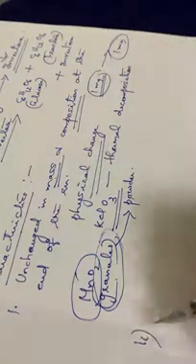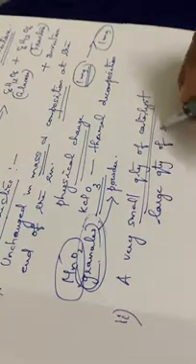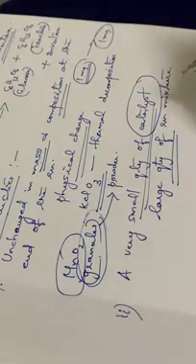Then the second point is that a very small quantity of catalyst is needed for a chemical reaction to carry out. A very small quantity of catalyst is required for a particular reaction. Sometimes, even for a very large quantity of reaction mixture, a very small amount of catalyst is required. That means the catalyst is that powerful in enhancing the reaction rate.